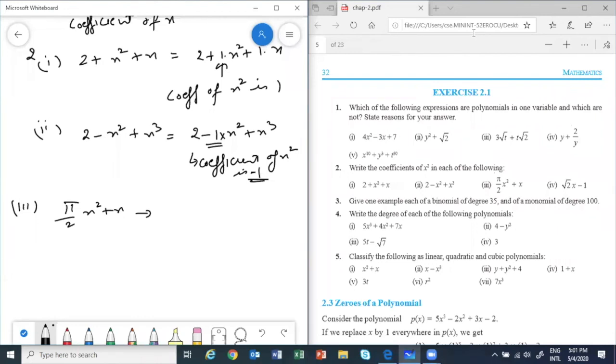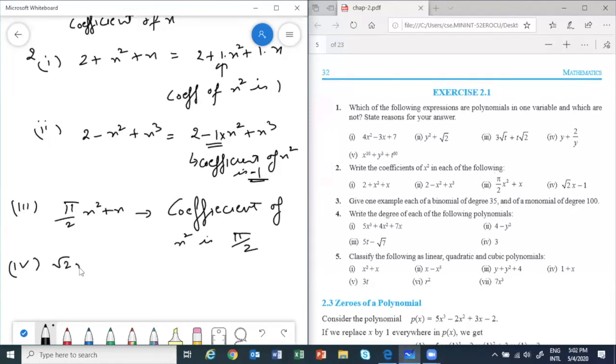Aditya, Rajni, Maria, Shankar, Tasneem, correct. I want all of you to participate. So you will write: coefficient of x square is pi by 2. Last one for today.